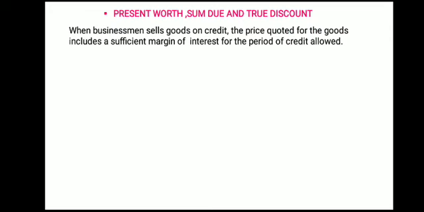But when you do business on credit basis, the price of the goods is not the same as on the date of purchase, because the businessman thinks of his profit, and for his profit he charges interest to the buyer for the period for which the credit is allowed.